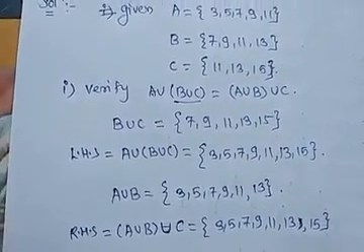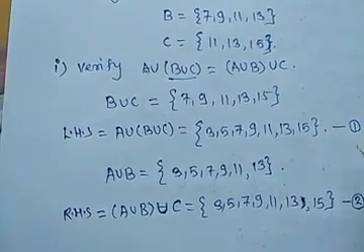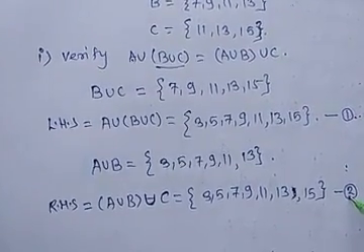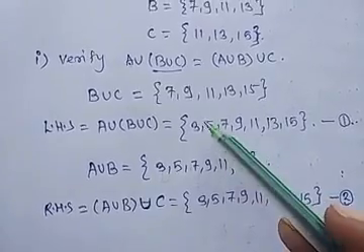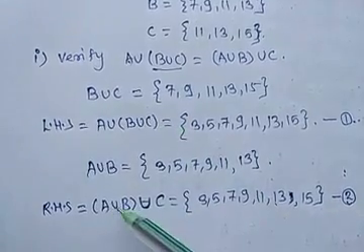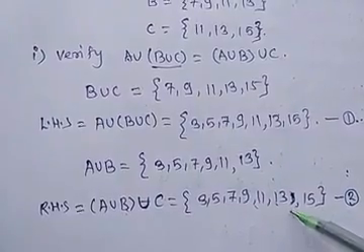Okay, so after solving LHS and RHS, if we write this as equation 1 and this as equation 2, observing both equations, both sets, A union (B union C) and (A union B) union C, have the same elements.